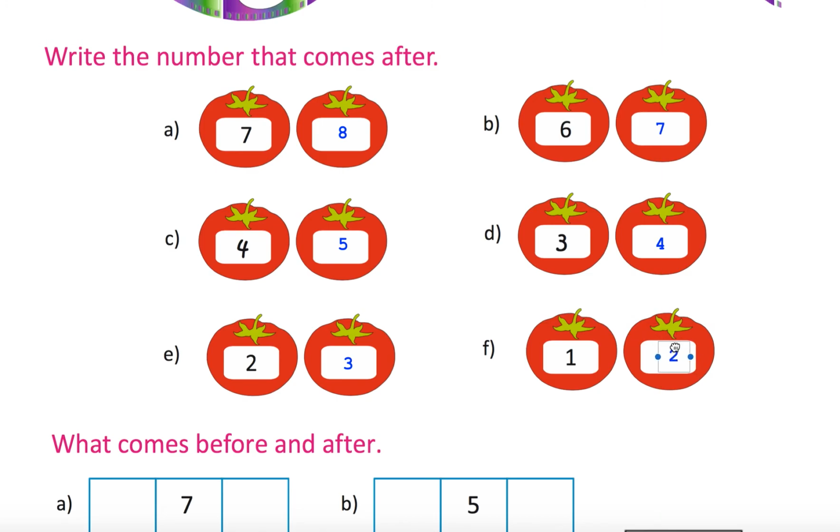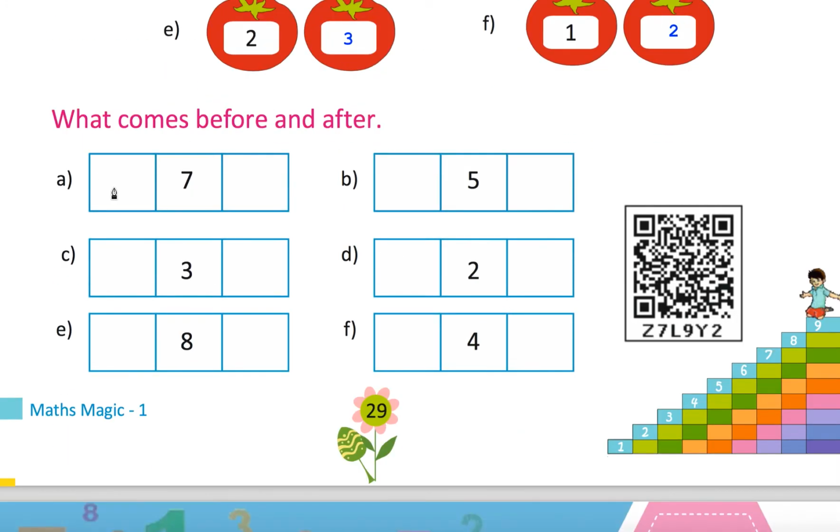So here you can see what comes before and after. Before 7. Before 7 it is 6, right? So write 6 here. After 7 it is 8. Okay. So before 5 it is 4. Write 4 here. After 5 it is 6.